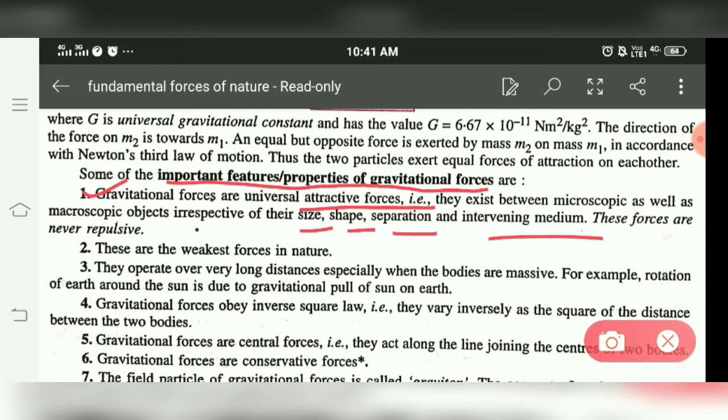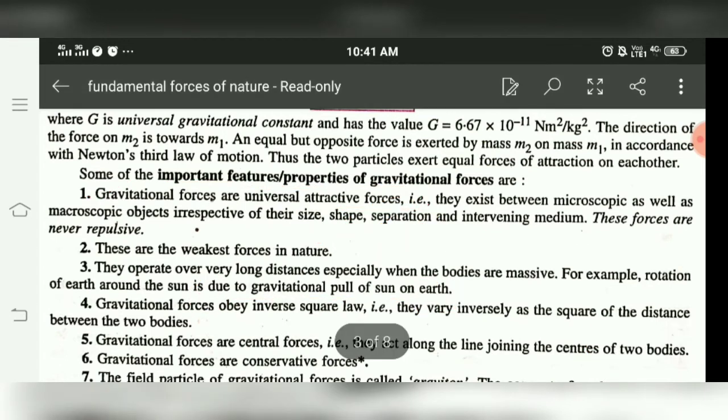So if we place two masses m1 m2 separated by the distance r in air, then force on them is F. Suppose we replace this medium, means instead of air we keep this system in water, even though the force between them is going to be the same, that is F. So intervening medium, size and shape don't matter, but separation does, here we have to consider the distance between them.